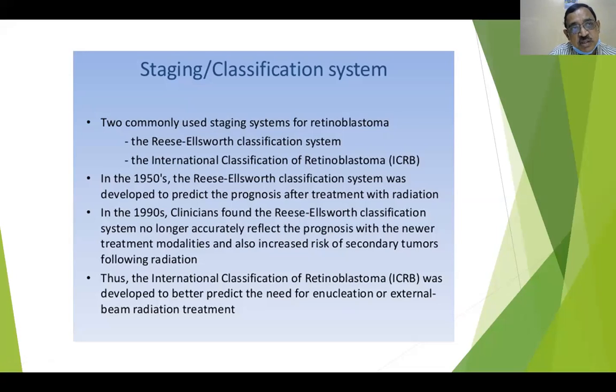And in some cases we will be able to save the vision of the individual after the advent of the newer modalities of radiotherapy. Okay. So next we have the international classification of retinoblastoma, which was developed to better predict the need of enucleation or external beam irradiation treatment.